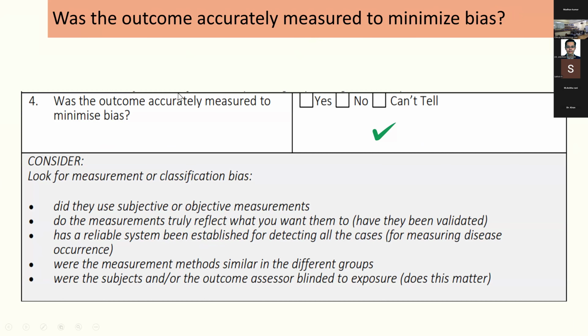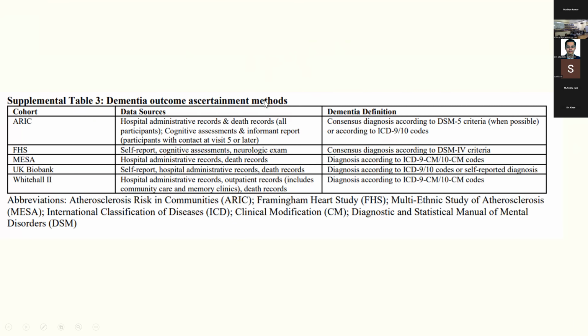So the next question: was the outcome accurately measured to minimize bias? The problem with our outcome assessment was that in the ARIC and the Framingham Heart studies, they have actually done a clinical assessment.